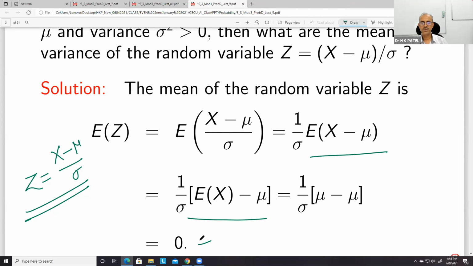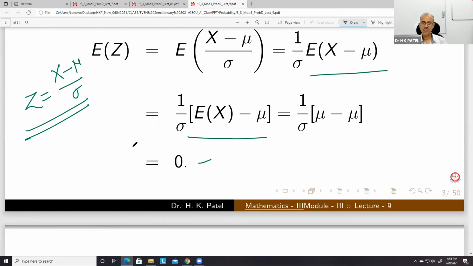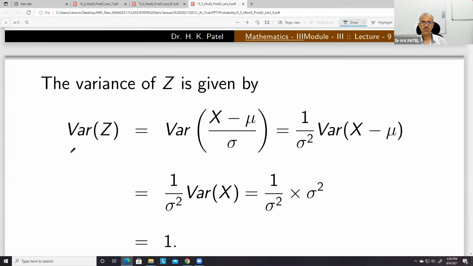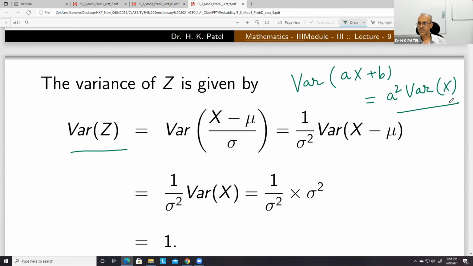So it is equal to 0. So this z has mean 0, and also the variance of z. What we are doing here, we are using this formula: variance of ax plus b is equal to a square variance of x. Okay. So this we have done actually.